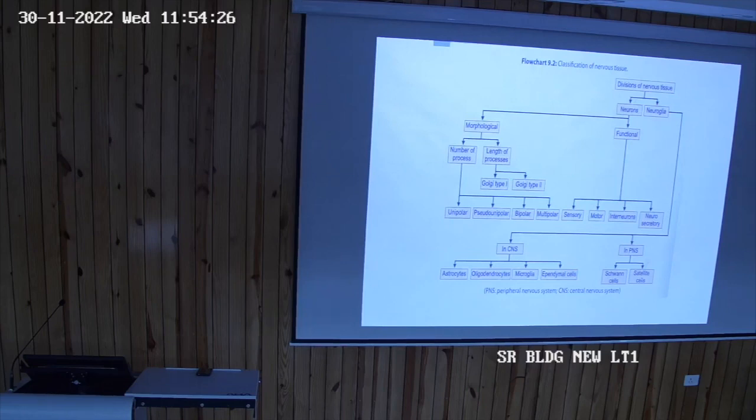Then one is left, the satellite cell. As I will talk about the ganglia, they are the neuron cell bodies which are present outside the central nervous system. Ganglia are the collection of neuron cell bodies outside the central nervous system, such as sympathetic ganglia, parasympathetic ganglia, dorsal root ganglia.